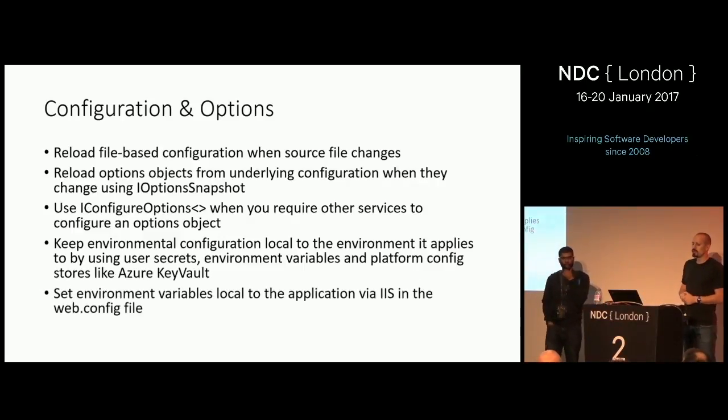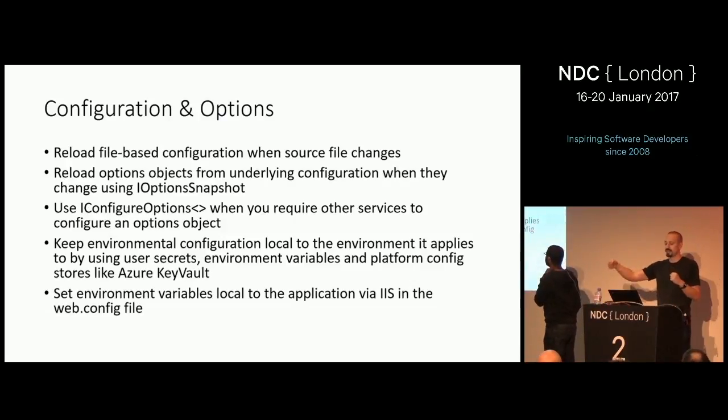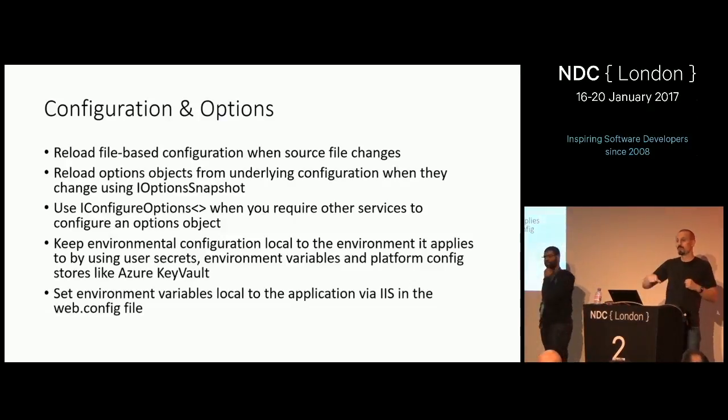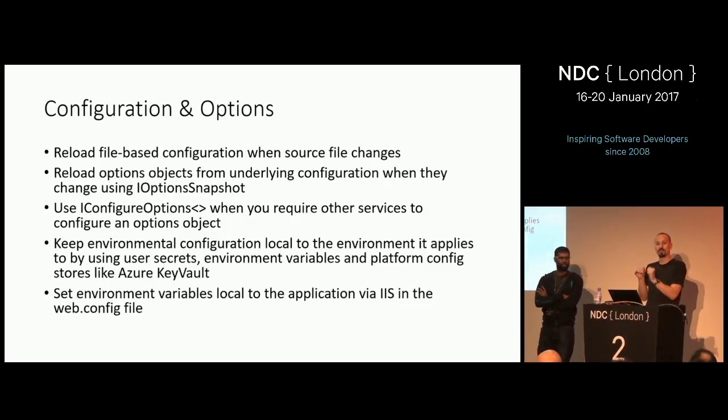The last thing you can do is set environment variables that are local to your application when you're running in IIS, via the web.config file, which hasn't always been true in IIS. I think this was added in IIS 10, maybe, but we can do it in the ANCM module. So if you're running on .NET Core and you're running on IIS on Windows 2008 R2 or 2012, you can do this because the core module itself supports setting environment variables.